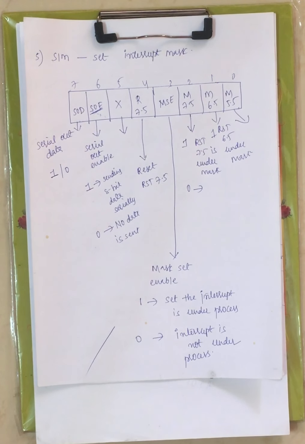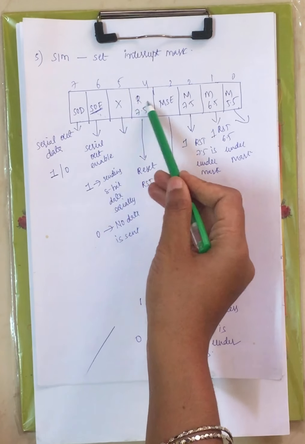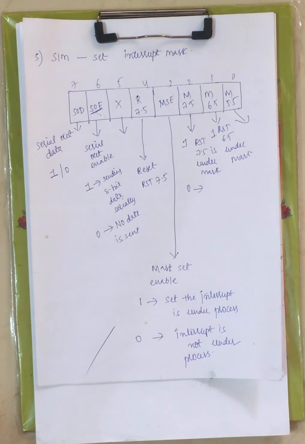Whether it is 1 and 0, we can't send the data serially outside of your microprocessor. In order to send data serially outside of your microprocessor, you have to enable serial out with SOE and set serial out data to 1. That is the relation between SOE and SOD. Now in the 5th bit we don't have anything. Next we have R7.5.